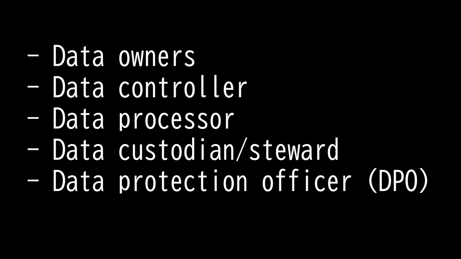Then we have the data custodian. Data custodians are responsible for the accuracy of data, and for keeping all the data privacy and security associated with the data that is stored in the system. This may include a user or group of users that will identify or set labels associated with data. The user groups will keep track of all laws and regulations associated with data so that the organization complies with all of those rules. They're responsible for implementing the security controls for the data and determining who has access to that information.